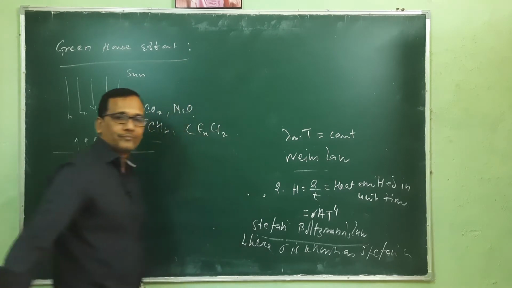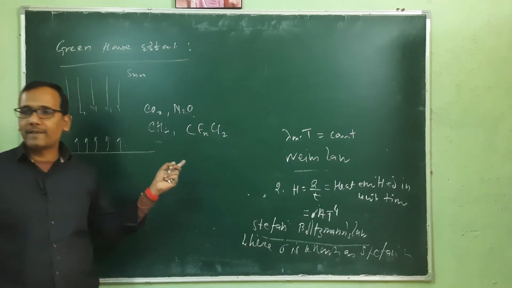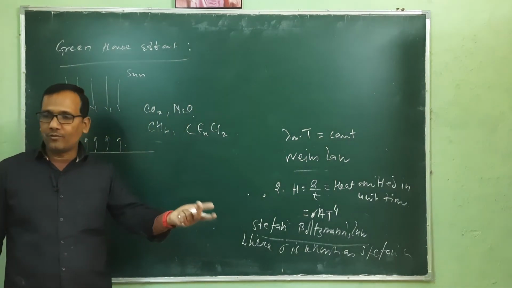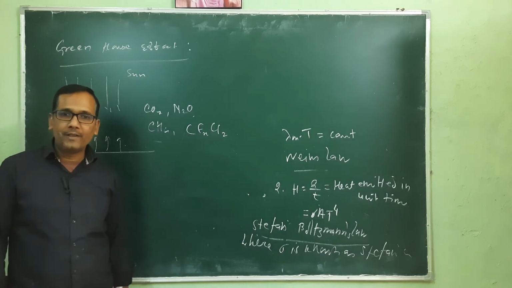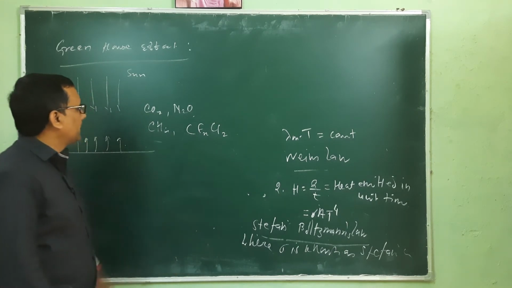CFXCl2. It is emitted through our AC systems, AC used in cars, and our refrigerators.